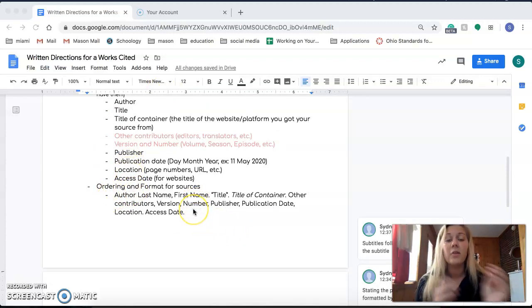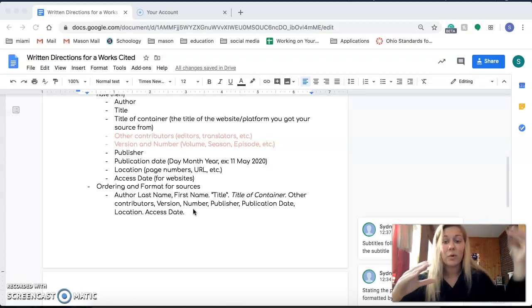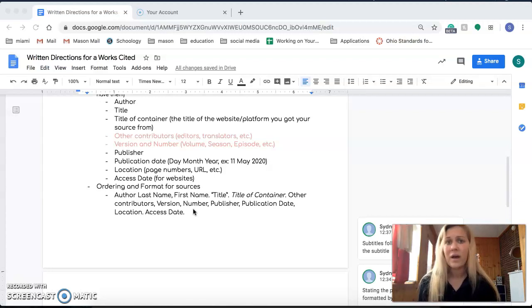This is something that I look back at and reference all the time when I am making my works cited pages. It's very, very important and really helpful. It's like that template where you can just grab information from your source and plug it in. So this is really useful. I don't have this memorized even, and I've been doing it for years. So never be afraid to look back at this and use this to your advantage. In fact, I highly urge you to do this.